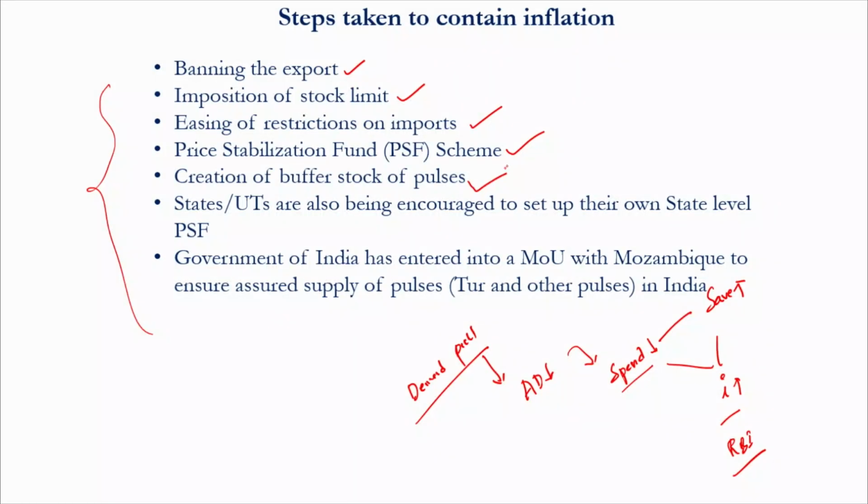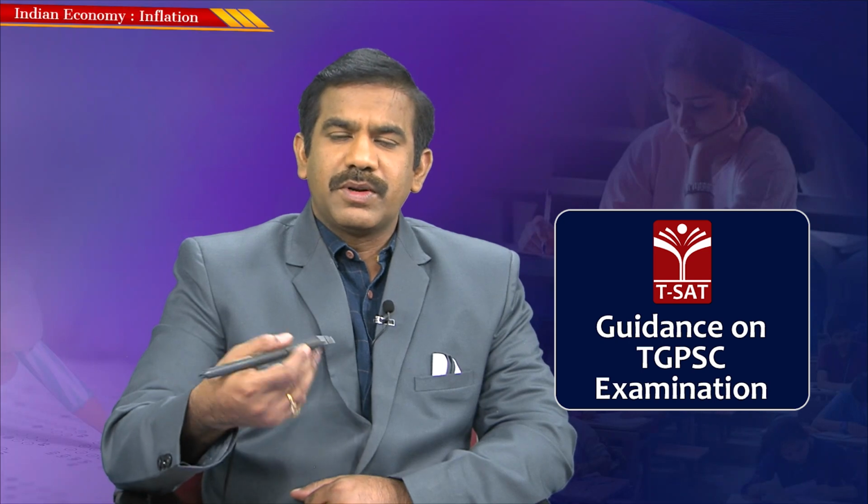Similarly, the government could incentivize farmers to cultivate a certain amount of certain types of food grains, isn't it? So the government could also encourage creation of buffer stocks. One simple example is that the government has also made certain understandings, a memorandum of understanding with Mozambique, in the recent past, almost 1 year ago. So anything the government does to increase the supply, to contain the supply shock inflation.